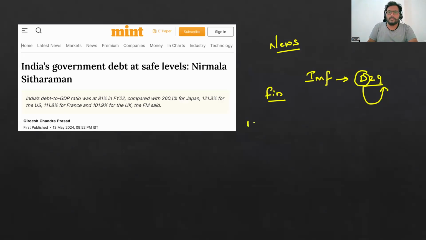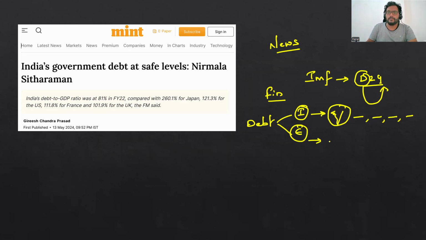So how do you calculate the debt part? Debt is of two types. One is when the country borrows internally, the other is from external, that is, from outside the country. Internally means you borrow from within the country, okay? That is from major institutions like RBI, private institutions, banks, or consumers like us. And external is nothing but the borrowings you make from other countries, other international institutions, or any of the agencies.